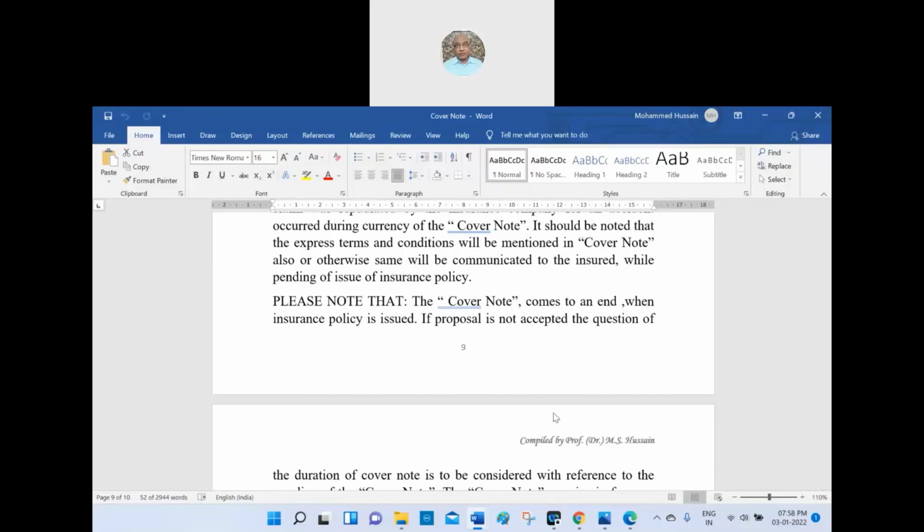Yes, obviously we know it. When the policy is issued, then the provisional cover note is invalid. Not valid.